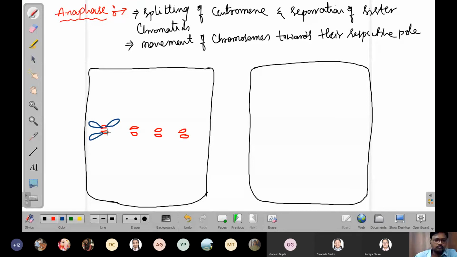If you see the previous diagram, it was completely condensed. Here it is now completely separated, and the shape of the chromosomes varies.